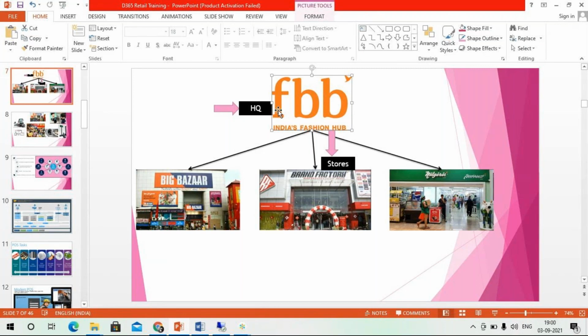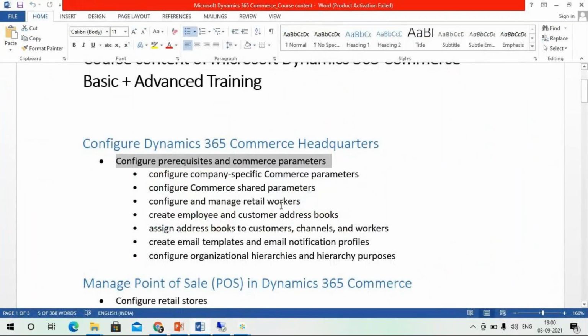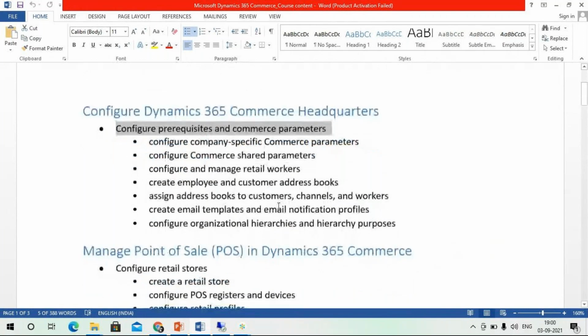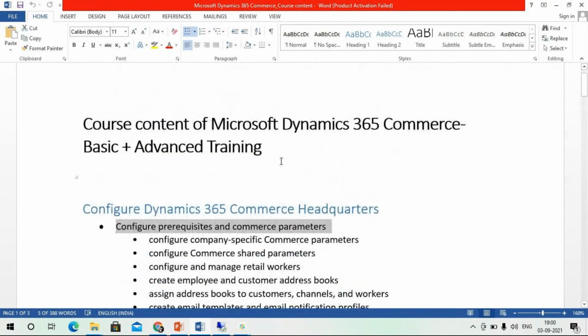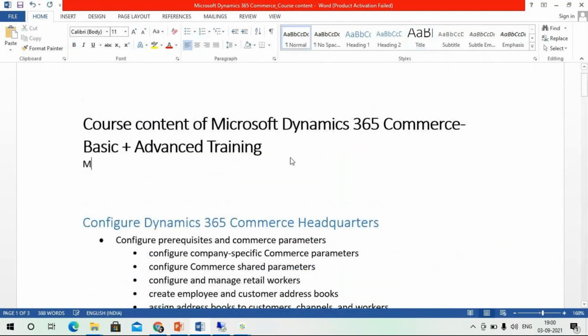At the end of the course, as part of the training program, these are our end-to-end training sessions, that means course content. This course content is part of your MB 340, which is your retail certification. This is from Microsoft. It will be helpful for your retail certification once you have completed this training program.